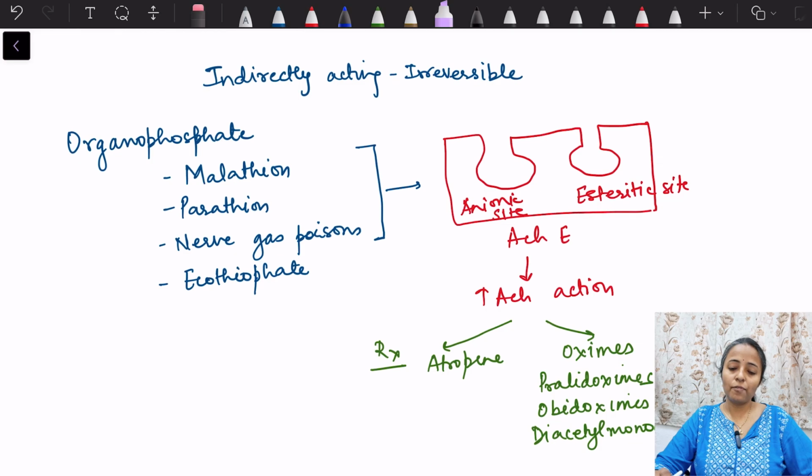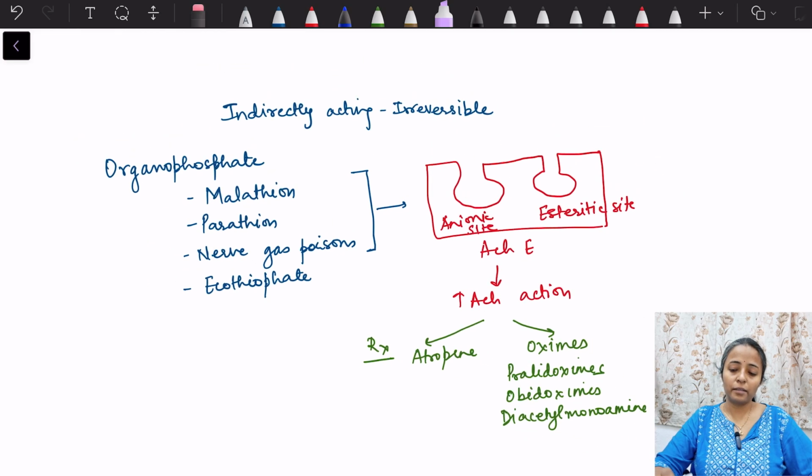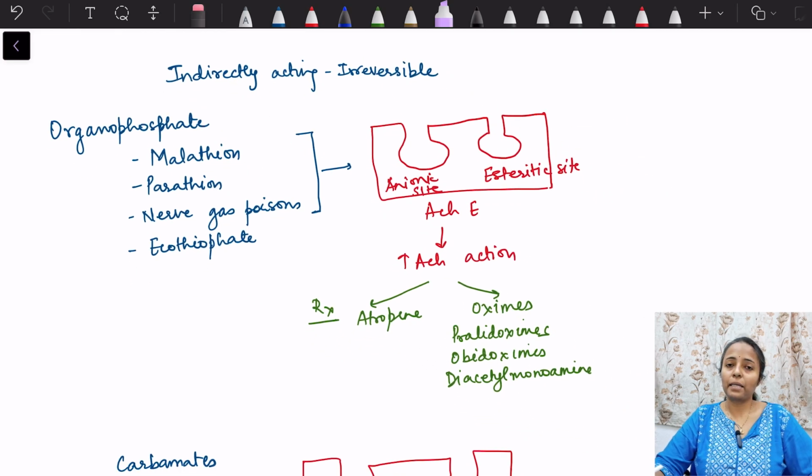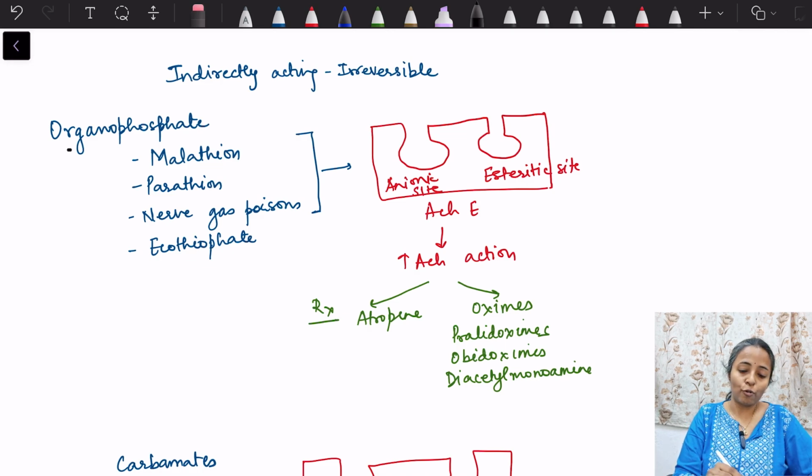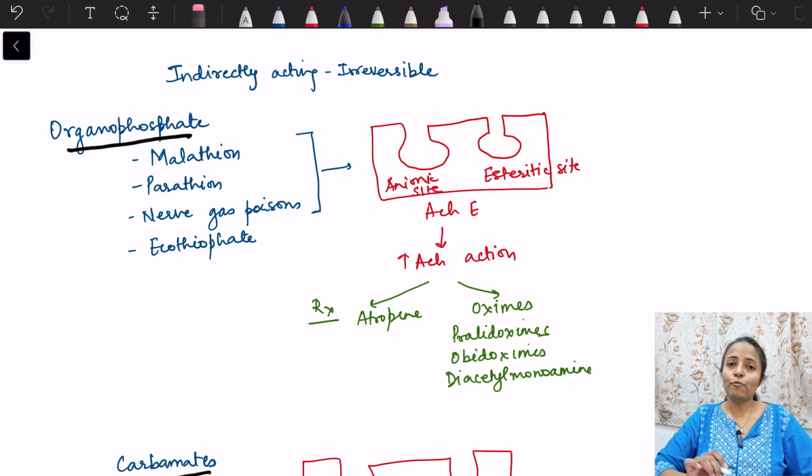Finally, we will finish with the discussion on indirectly acting parasympathomimetics, which are irreversibly inhibiting the acetylcholinesterase enzyme. Okay, so we have in that organophosphates and there are carbamates. Organophosphates include malathion, parathion, and nerve gas poisons: tabun, sarin, soman.